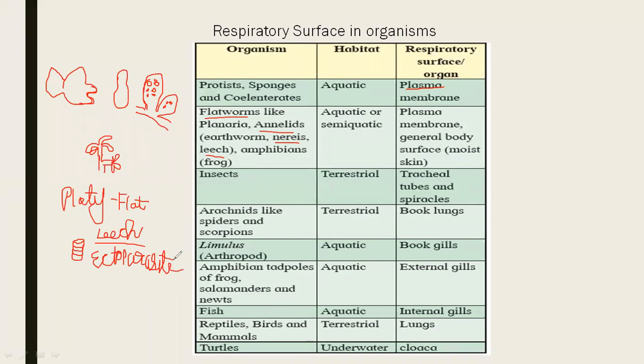When it gets its nutrition from the surface of the host, it is called an ectoparasite. So leech is an ectoparasite. It sucks blood. It has suckers, with the help of which the leech sucks blood. They secrete a certain anticoagulant substance called heparin. Due to this, blood does not clot and the leech can suck the blood.